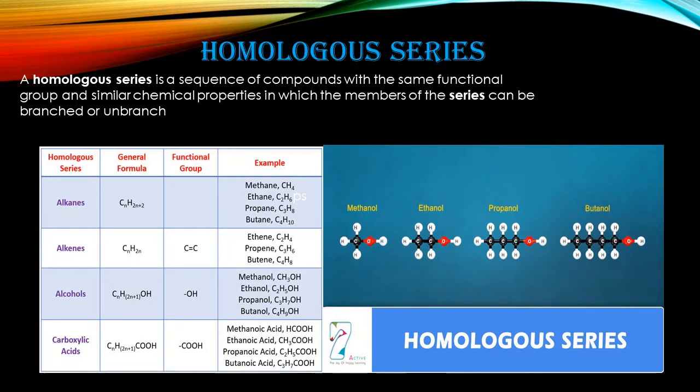It always comes, it is repeated whenever you solve another compound; you can see the difference will be 14. So these are the two main characteristics of a homologous series: one is the CH2 difference and another is 14 u. So this is about the homologous series.